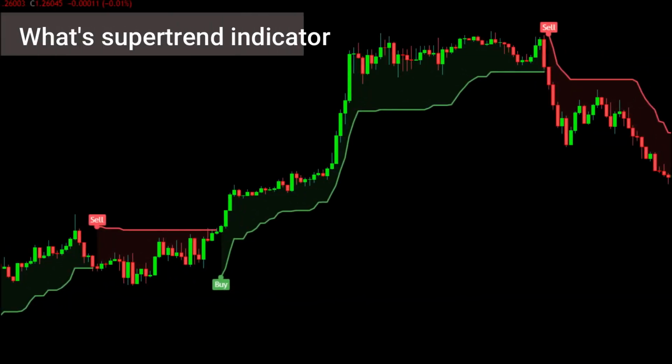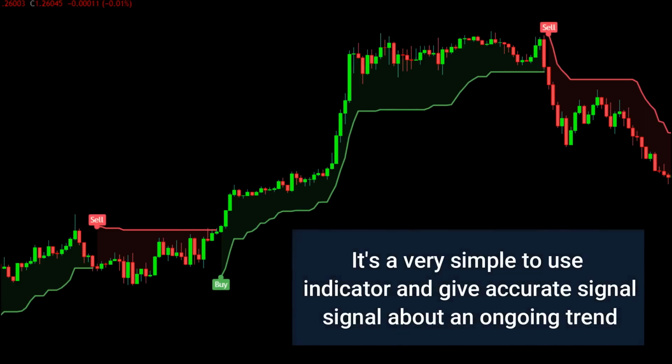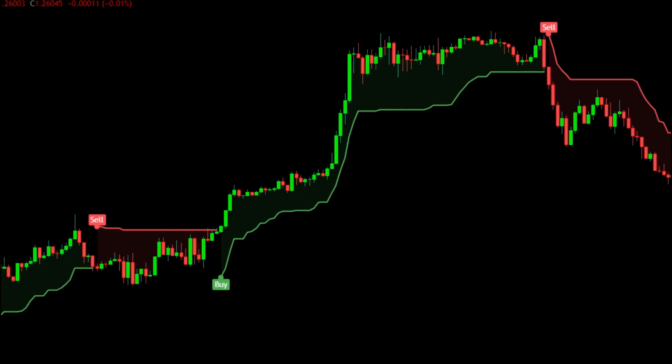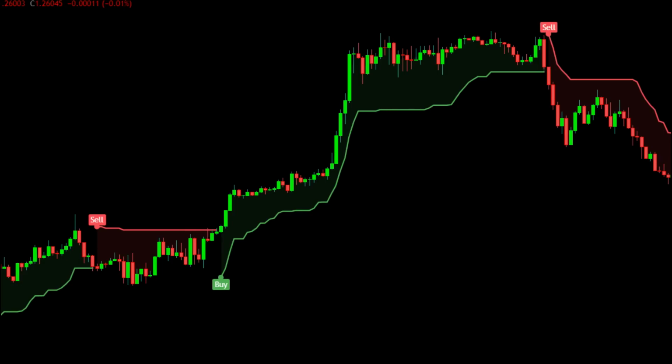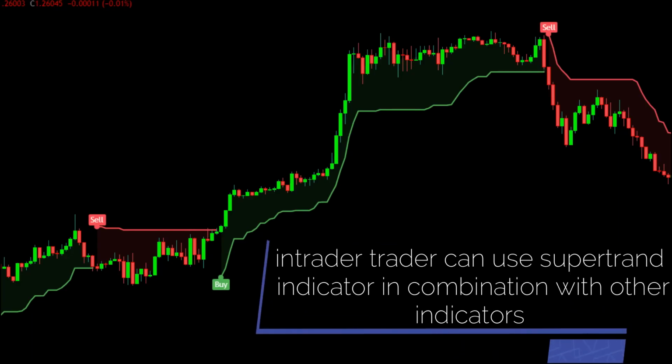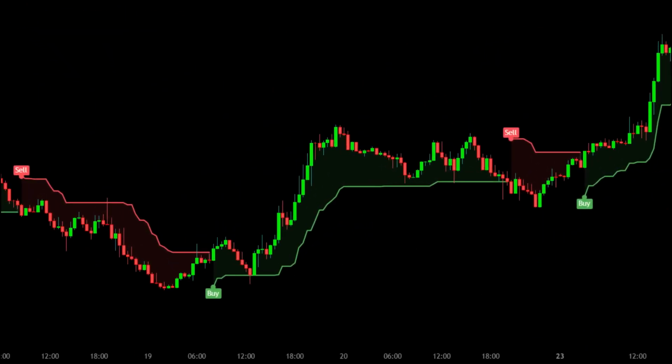What is the supertrend indicator? It is a trend following indicator like moving average and MACD. But this indicator is better than moving average and MACD at following the trend, and it is a very effective indicator. It is made by combining two parameters called period and multiplier. The default setting of period is 10 and the default setting of multiplier is 3. The period is what we call ATR, which stands for average true range. If you are an intraday trader, you can also use the supertrend indicator with other indicators, which we will learn in the strategy section of this video.